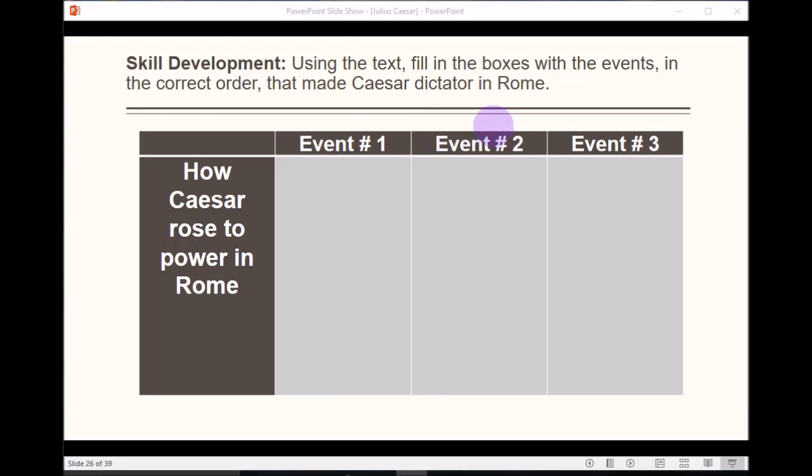So we saw the last one, right? If you answered the last question, that would go here in event 3. Do it as a bullet point. So yeah, I guess we could draw bullet points here in each column. So what you want to do is go back and reread to see what the events were.